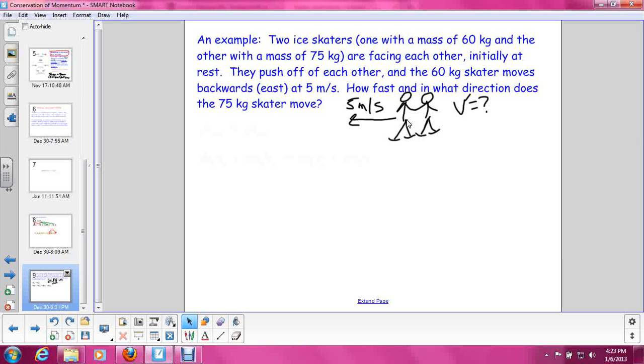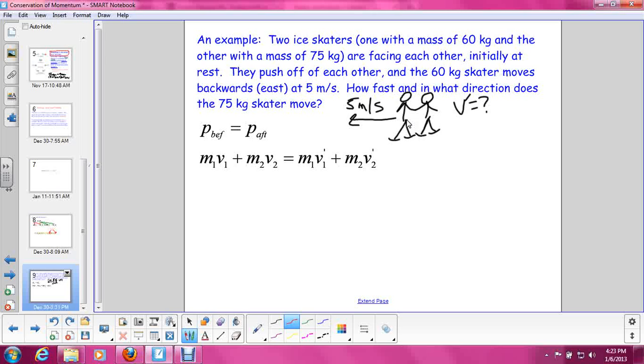So we need to apply the conservation of momentum, because no matter what, momentum is always conserved. And that means the momentum before the collision, or before they push off, is equal to the momentum after the collision, or after they push off. So m1v1 plus m2v2 equals m1v1 prime plus m2v2 prime.